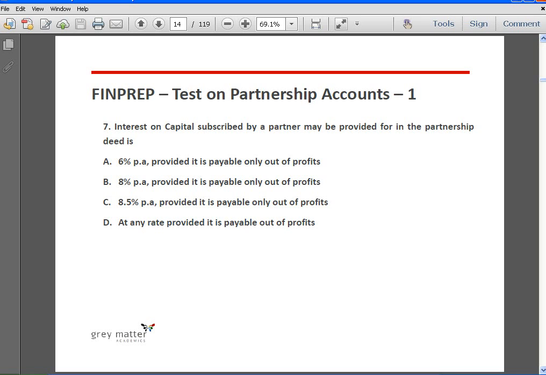However, whether there is profit or loss, in case a partner has given a loan to the firm, the firm has to pay interest. The interest on the loan will be credited to the partner's capital account whether the firm has made profit or not, because interest on an advance that a partner has given to the firm is a charge on the profits. It's not an appropriation of profit. The interest on that loan does not appear in the P&L appropriation account, it appears in the profit and loss account of the firm, because it is a charge against the profits of the firm. So here the answer is D.